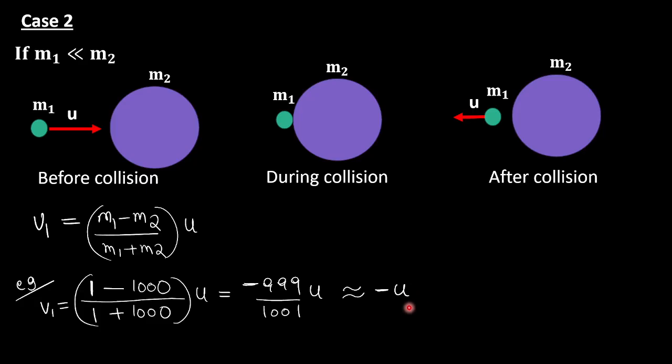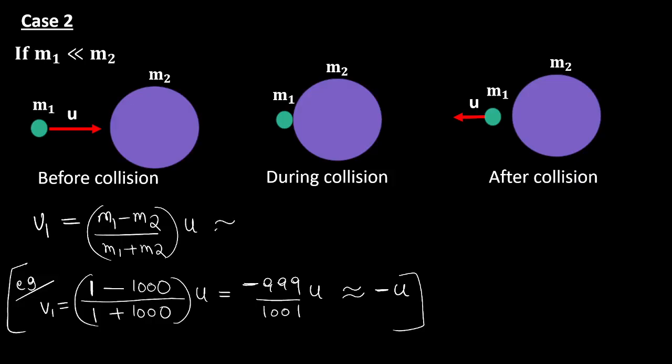The magnitude is u itself. The initial velocity of m1 is u, but the final velocity will be minus u. The minus sign indicates backward, left side. So approximately minus u. You may write it here in brackets, showing this example.